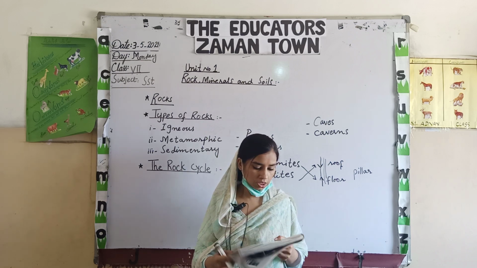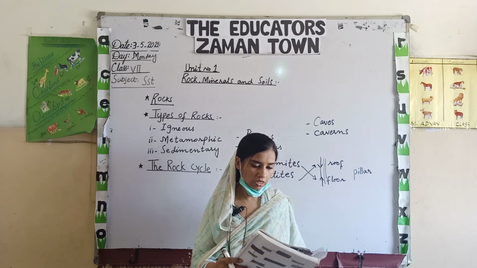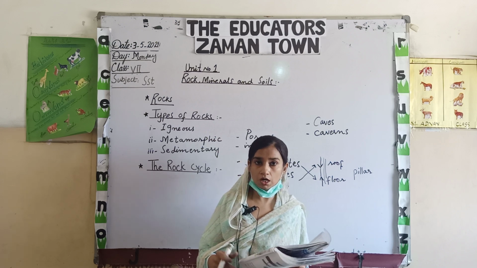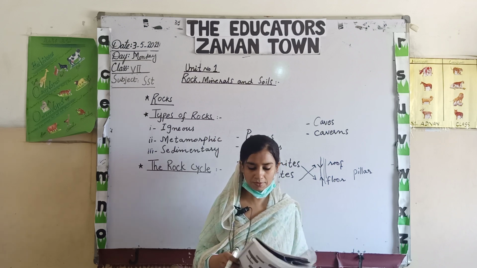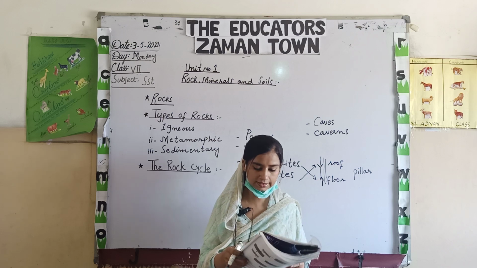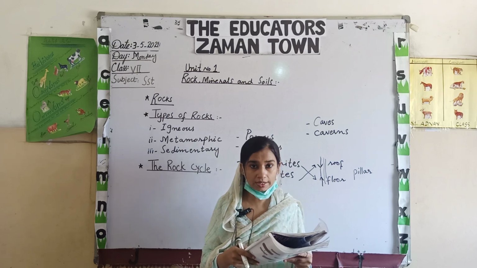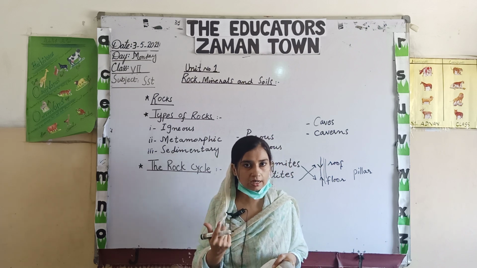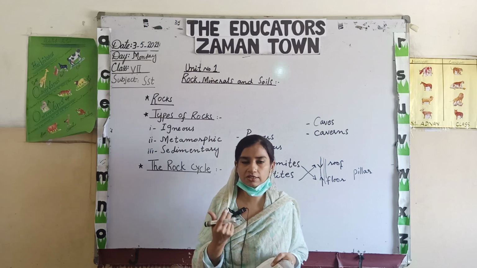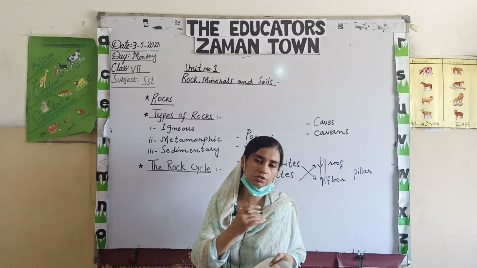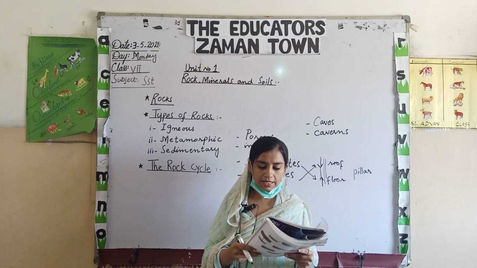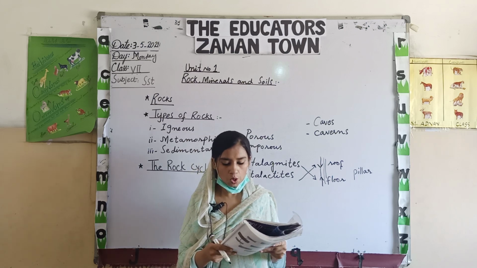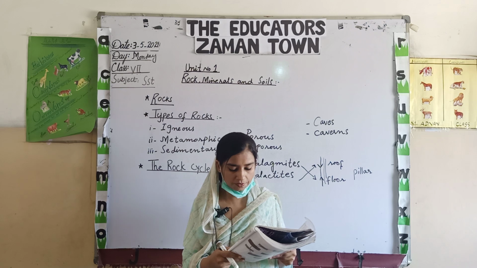Then we have read about the rock cycle, as I have explained through the diagram, so you must read the topic that is present on your book page number 6. The rock cycle explains how one type of rock is transformed into another type of rock. What are the agents, or what are the factors that transform one type of rock into another type of rock. This process begins inside the earth, where magma pushes upwards to the surface and erupts out of a volcano. When lava cools and solidifies, it forms igneous rocks.